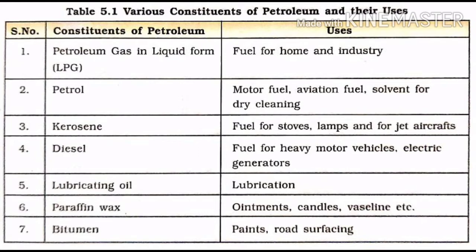Diesel, it is used as fuel for heavy motor vehicles and electric generators. Fifth one, lubricating oil. It is used as a lubricant. Sixth, paraffin wax. It is used in making ointments, candles, and Vaseline, etc. Seventh, bitumen. It is used in making paints and road surfacing.